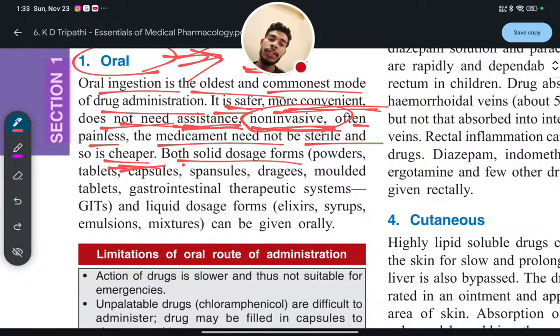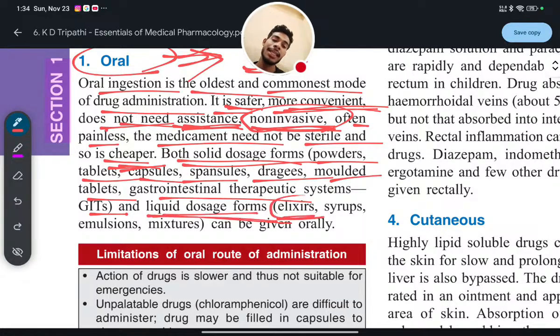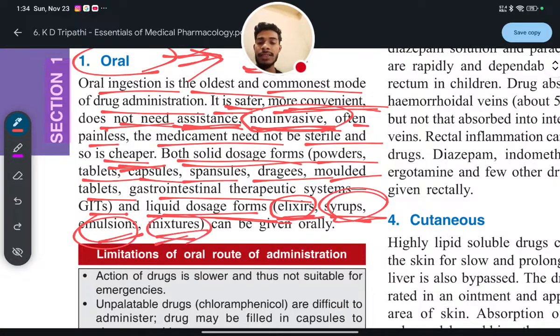So both solid dosage forms, powders, tablets, capsules, spansules, dragees, and molded tablets, gastrointestinal therapeutic systems (GITS), and liquid dosage forms such as elixir. Elixir means simple syrup, then emulsion, syrup, and mixtures. In mixtures you will see the suspension.